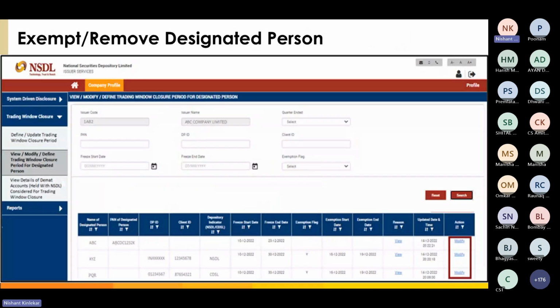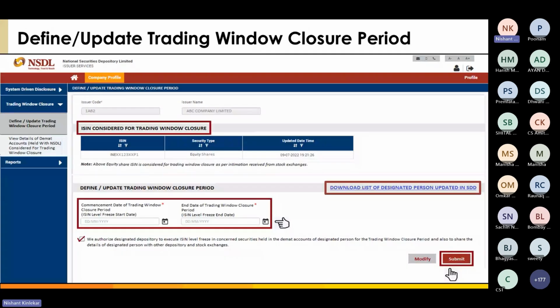This page would be shown. Select the appropriate quarter and re-verify the ISIN which you have provided. You have to mention your start and end date. The end date should be 48 hours after the board meeting. For example, if your board meeting is on October 20, the end date should be October 22. If the board meeting date isn't finalized, you can enter any notional date and modify it later.